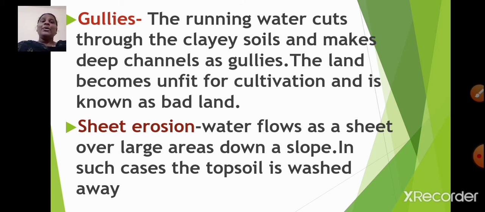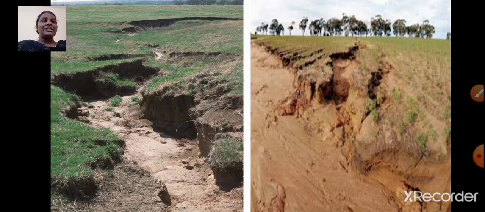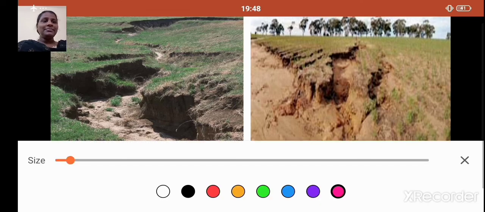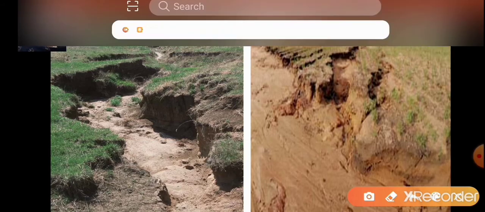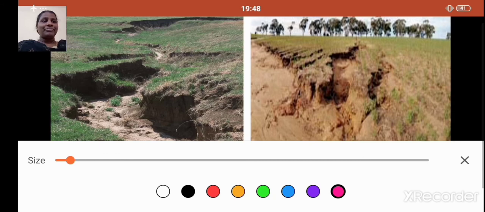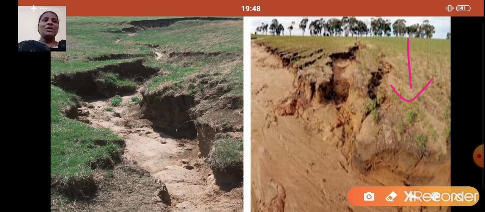Have a look over here, students. You will understand. Here is the image of sheet erosion. Here the top soil is washed away. Is that clear, students?